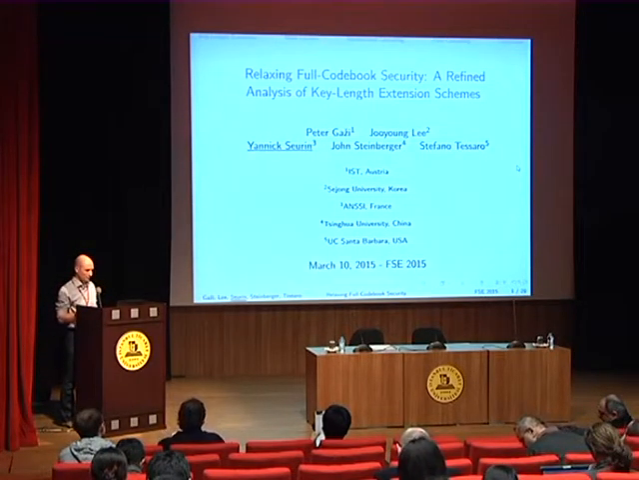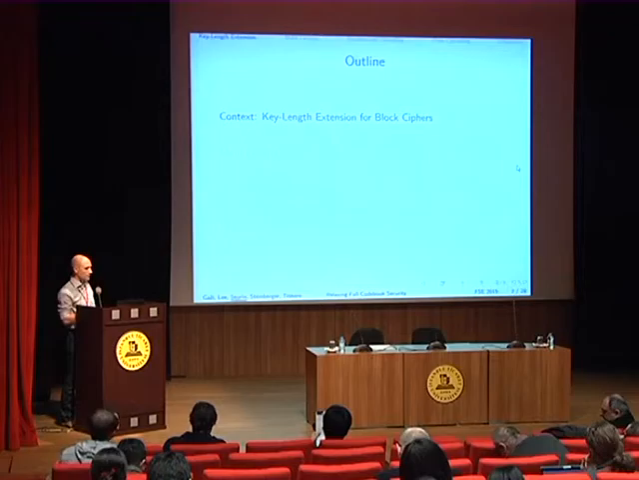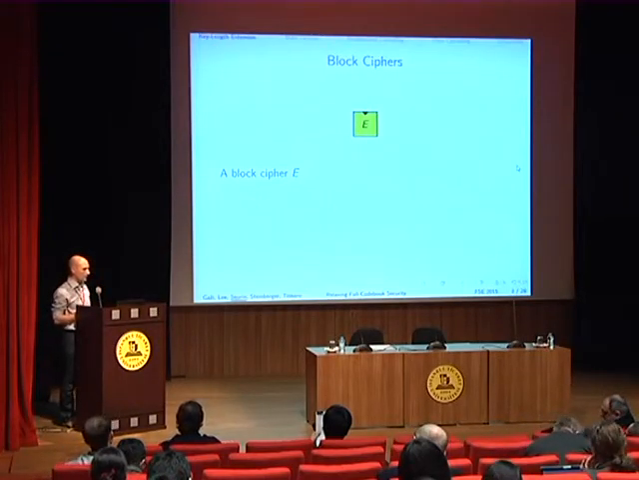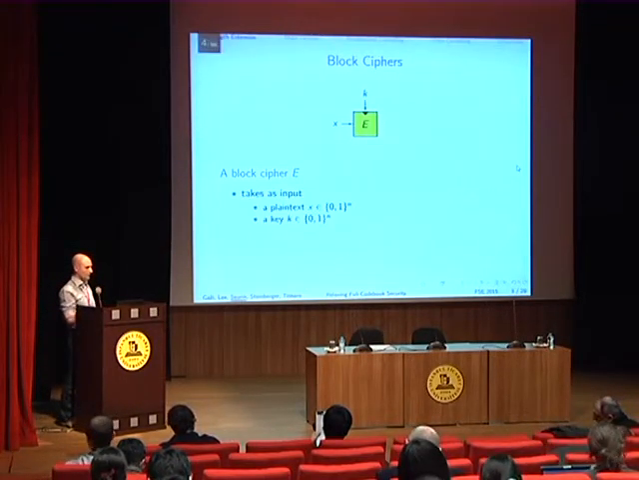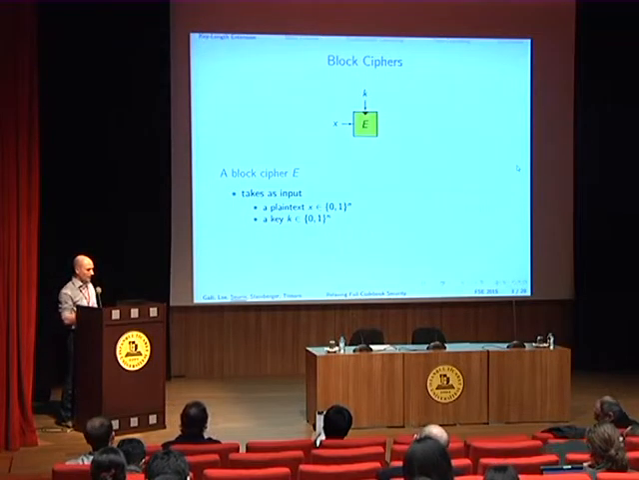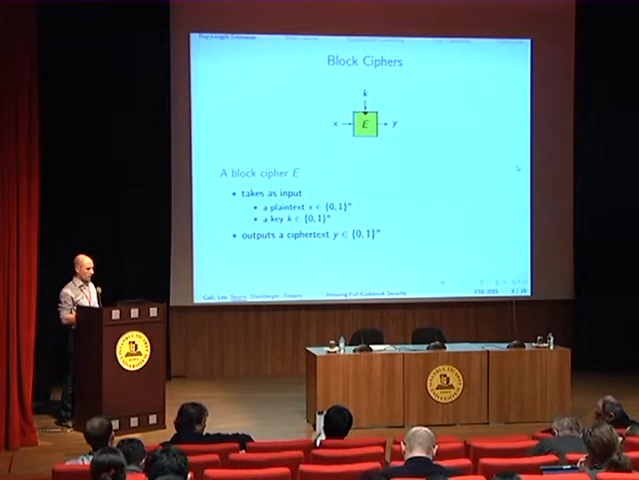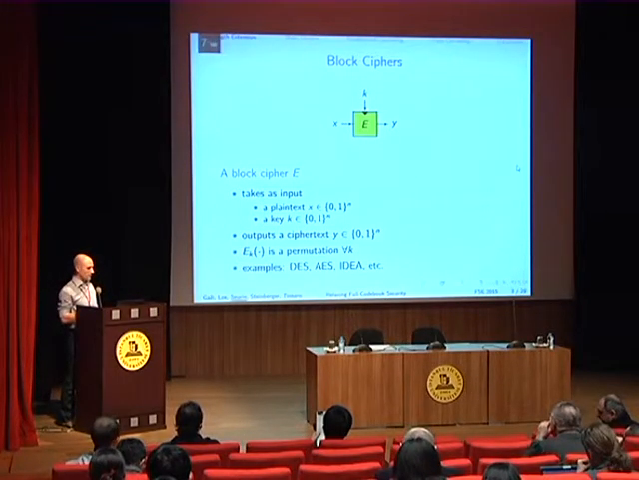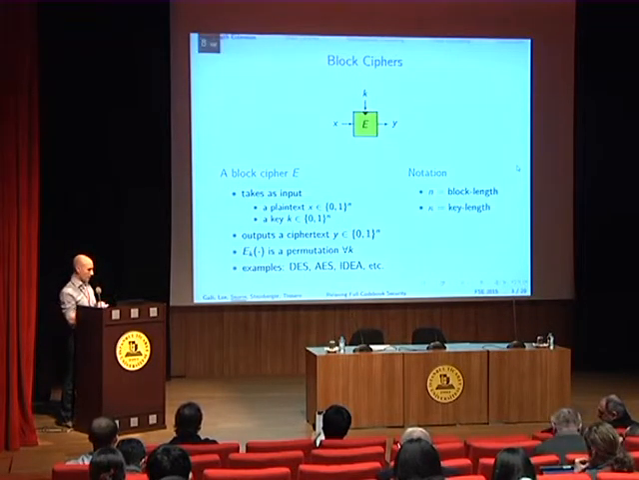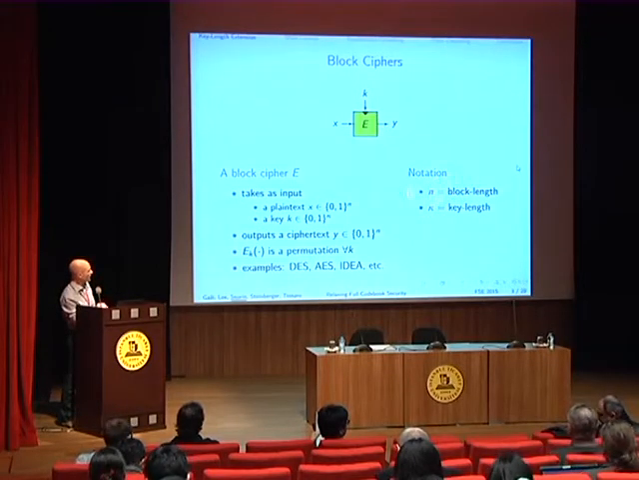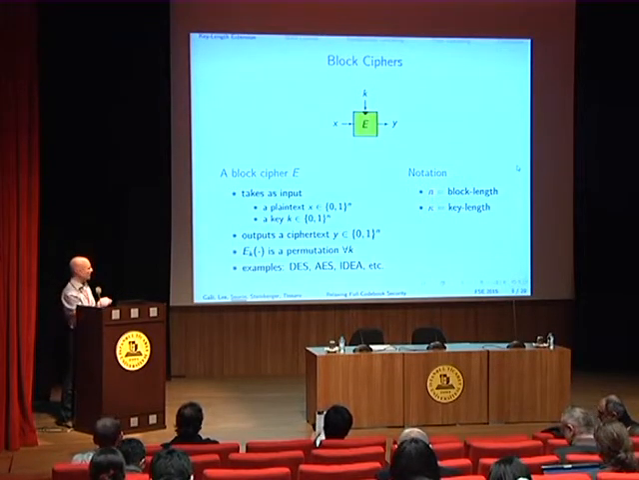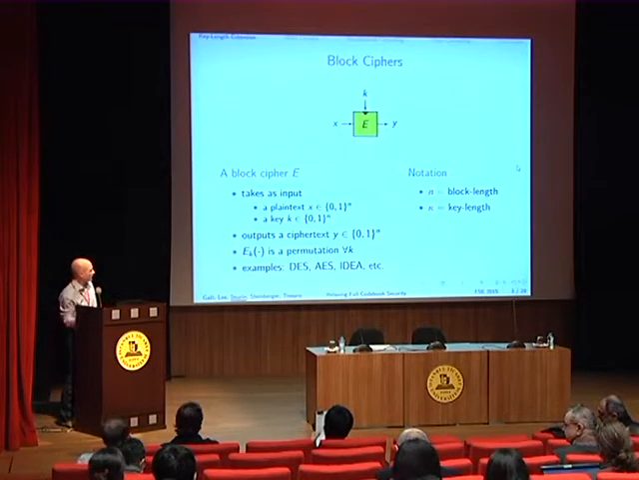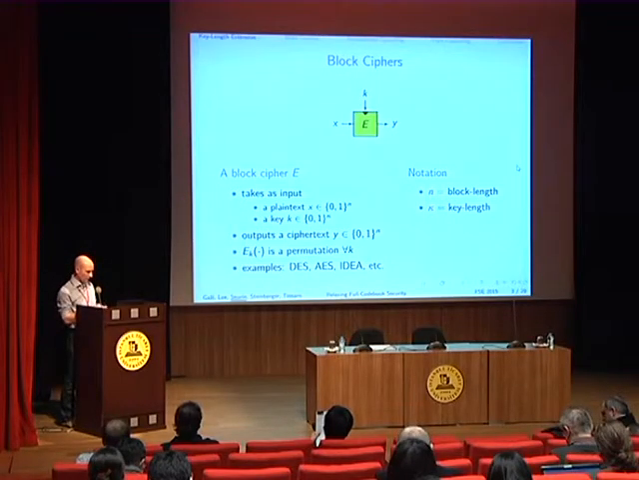So first, let me give you the context about key length extension. I will first fix the notation that I will use. A block cipher E takes a plaintext X and a key K, and it outputs a ciphertext Y, and of course for each key, E_K must be a permutation. You have some examples, DES, AES, IDEA, and the important thing here will be the notation that I will use throughout the talk, which is n will be the block length of the block cipher, and kappa will be the key length of the block cipher. Okay, so keep this in mind for the rest of the talk.